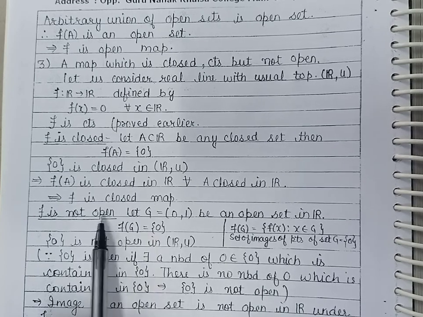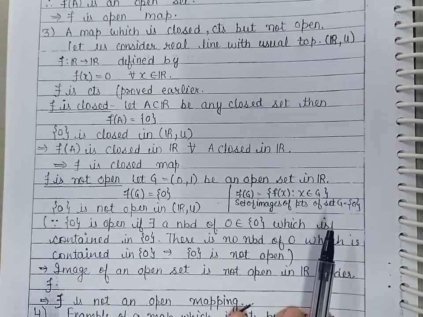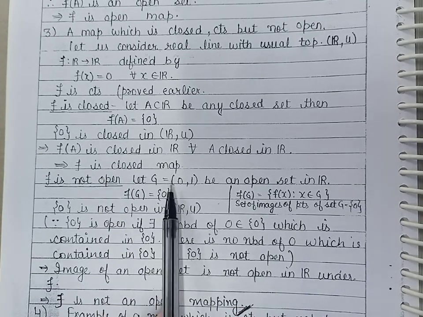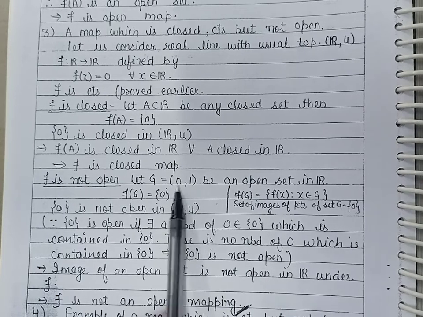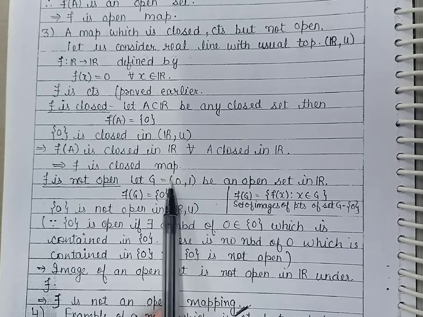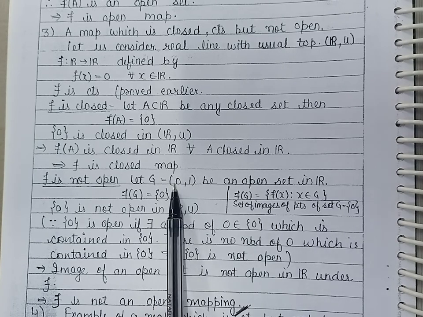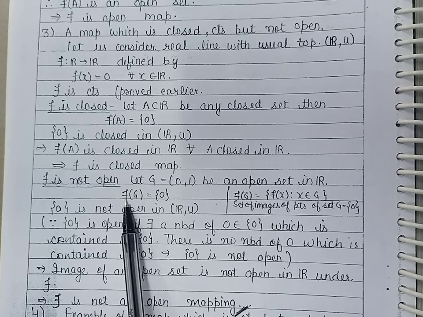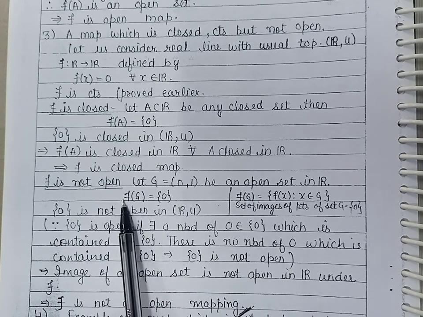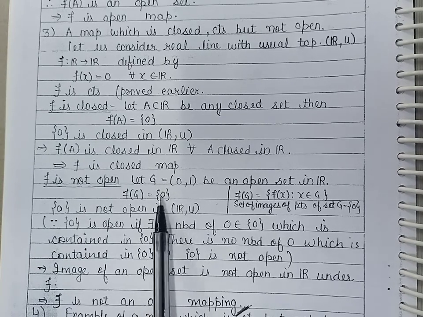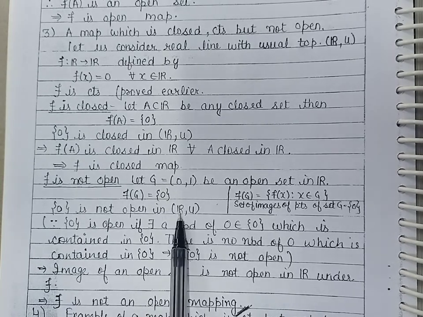Now we show that this mapping is not an open mapping. For this we will have to show that the image of an open set in R is not open. So let us take an open interval (0, 1), call it G. This is an open set in R. Now by the definition of f, the image of G under f is the singleton {0}, and singleton {0} is not open in the usual topological space because